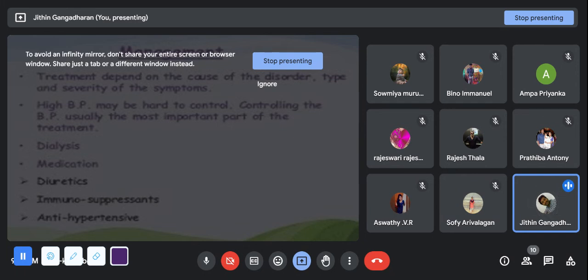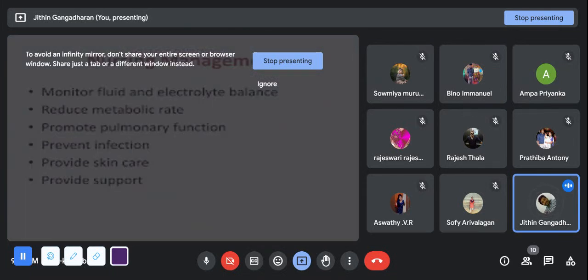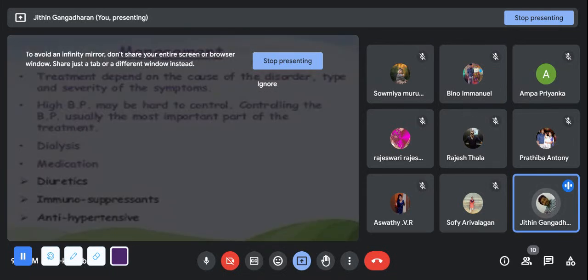Management: diuretics, immunosuppressants. Why immunosuppressants? We don't know the reason, the antigen that is coming into action. In that condition, to prevent the antigen-antibody reaction, we will give immunosuppressants. There are a lot of rare diseases that cause this, and we have to check into that.